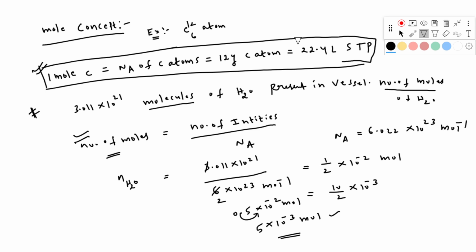So suppose you take 1 mole of water, how many moles? You have to take weight. You have to calculate number of moles equal to weight by molecular weight. Okay, so you will get number of moles. So it will take a lot of time. But if you remember this formula, you can easily do it by using this formula.